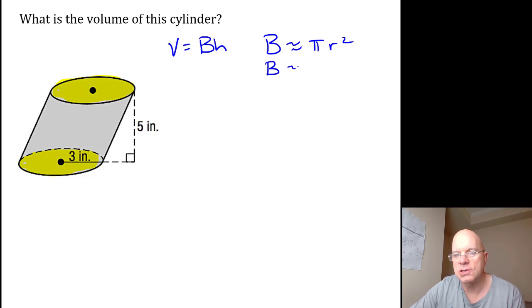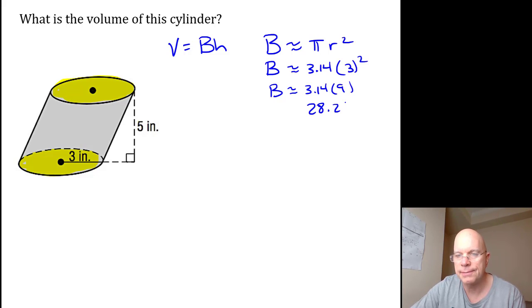So area of the base is approximately 3.14 multiplied by, that is the radius, it's going from the center to the edge, so 3 squared. So the area of the base is approximately 3.14 multiplied by 9, which is 28.26. And then I can substitute that in for big B. So volume is approximately